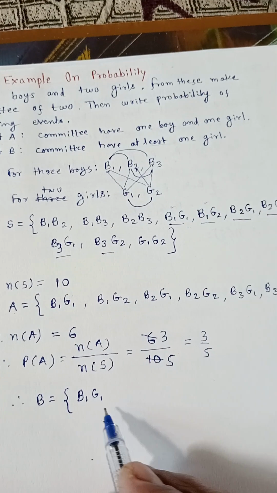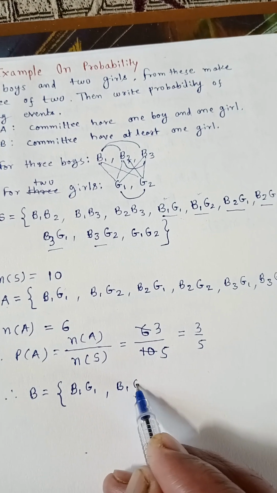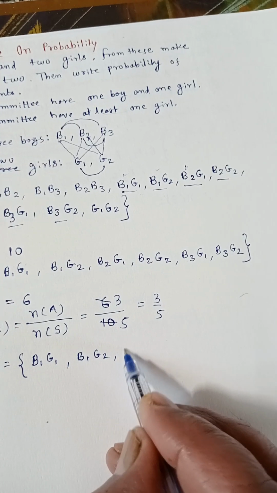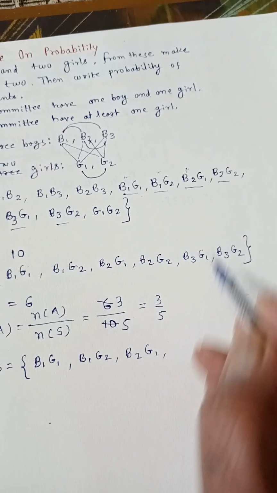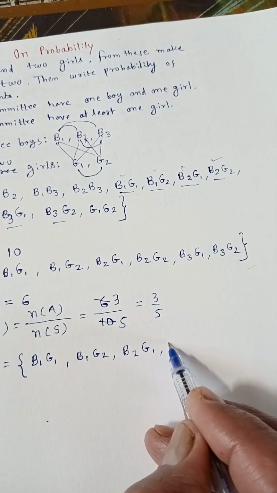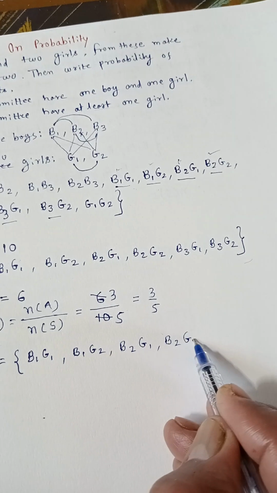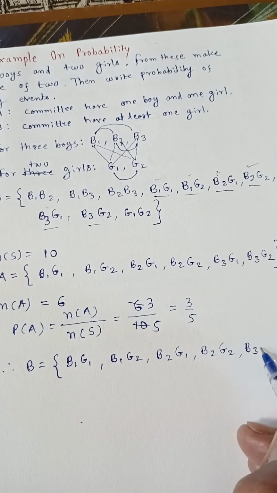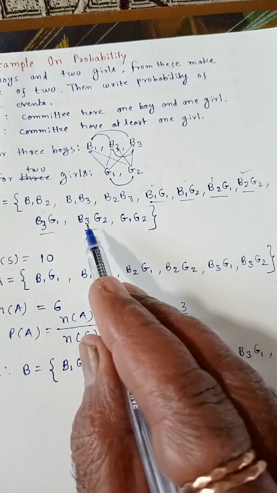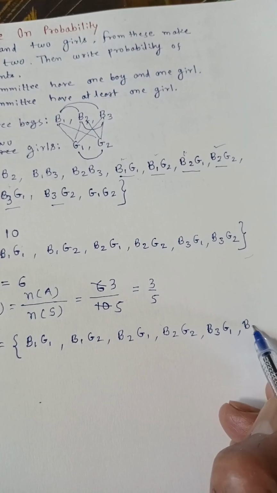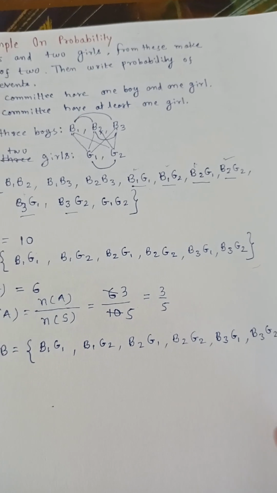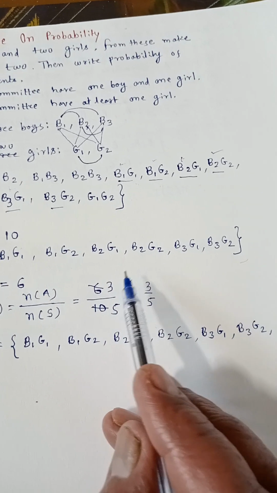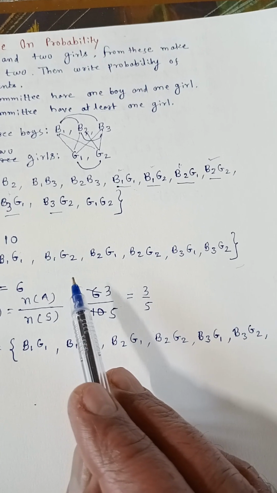B1, G2. B2, G1. B2, G2. B3, G1. B3, G2. At least one girl, no less than one girl.